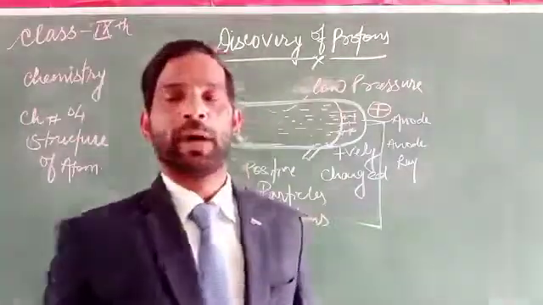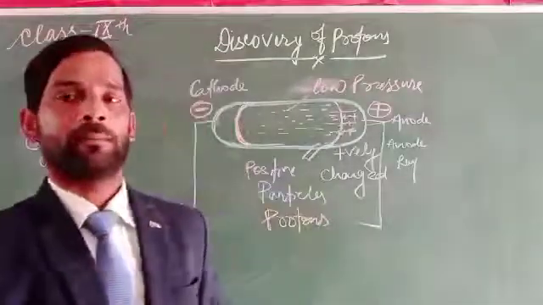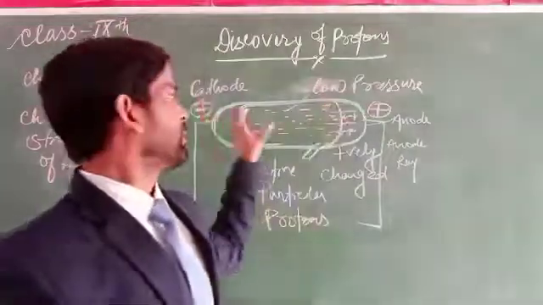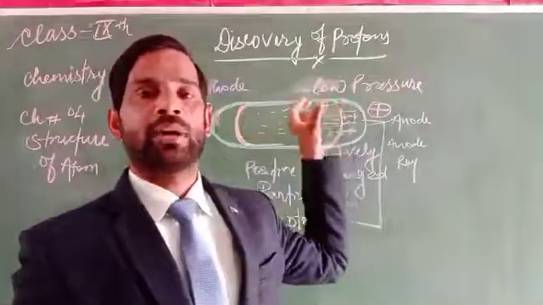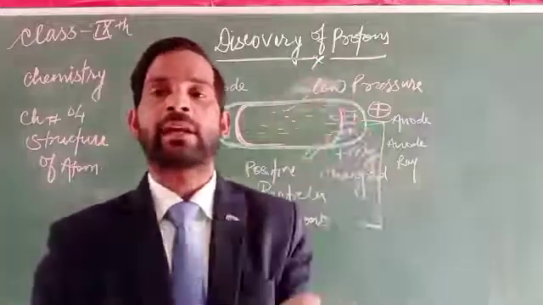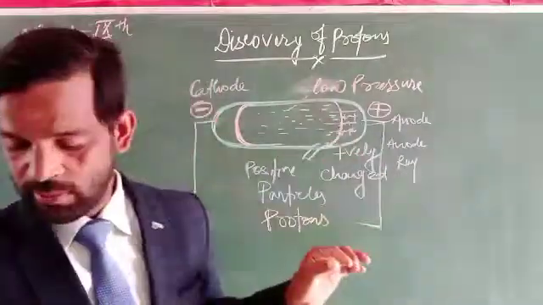It can be proved when this can be a proton. Why? Suppose we introduce a gas, the lightest gas, hydrogen, at a very low pressure.